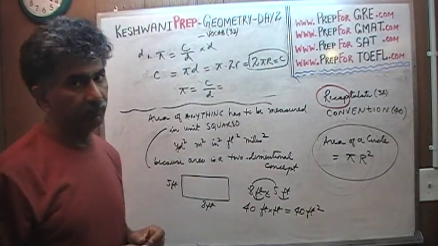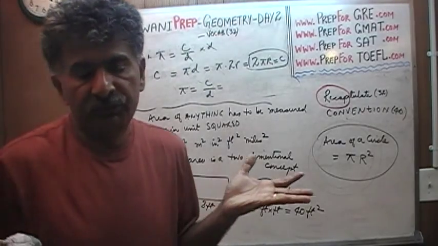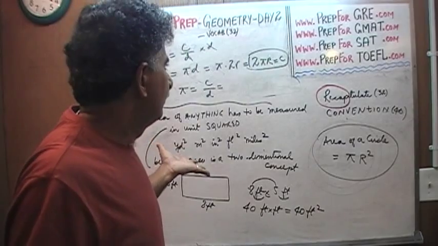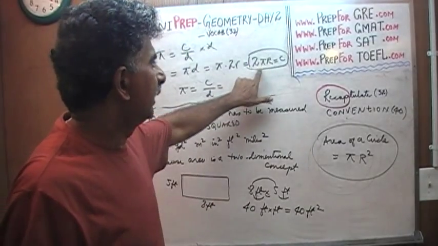Ratios do not have units. Ratios are just ratios, that's why they are unit free. So then the question is, where does the unit come from? It comes from the r, in 2 pi r.